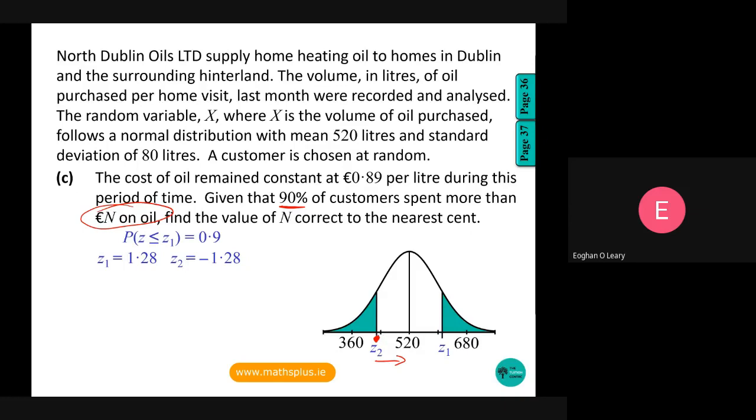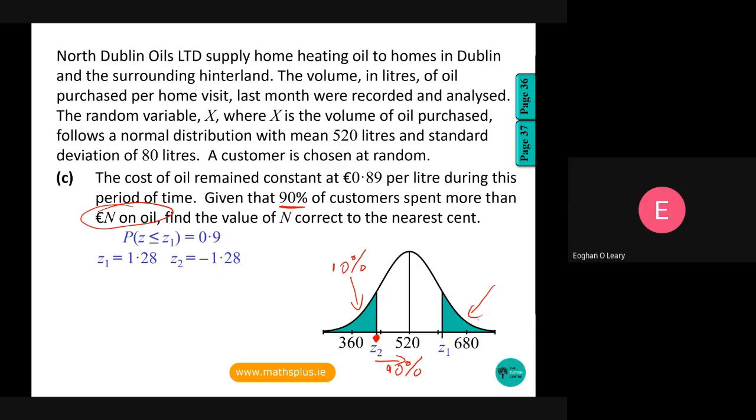So to the right of a certain Z value is going to lie 90% of all the values. To the left of that will be 10% of the values. We know, of course, that we can't deal with the left-hand side of the bell curve because page 36 and 37 don't deal with that.